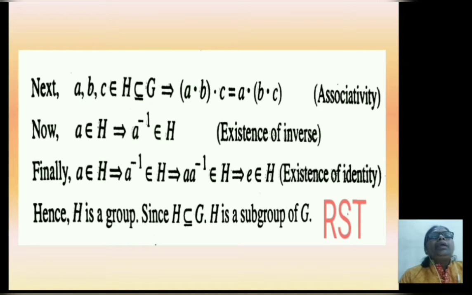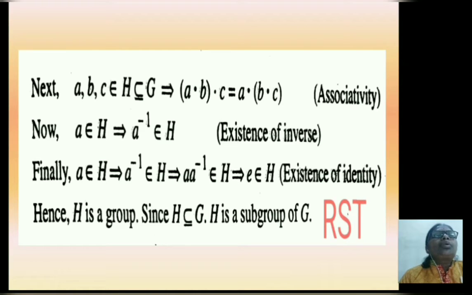Finally, a belongs to H implies a inverse belongs to H. This implies a·a inverse belongs to H, but a·a inverse equals e. This implies e belongs to H. That is, the existence of identity property is satisfied.